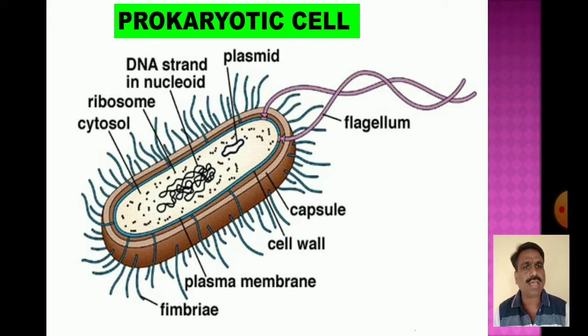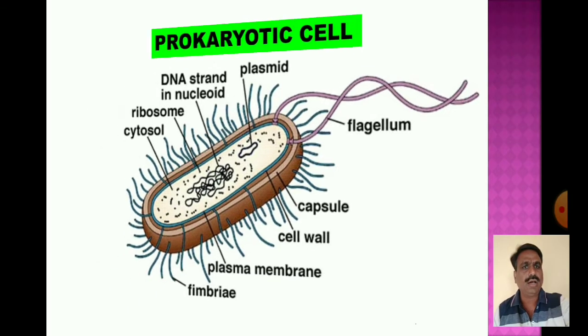The cytosol, capsule, cell wall, and cell membrane, called the plasma membrane, are also present. The cell wall is outside, next to it is the plasma membrane, and inside is the cytoplasm. In the cytoplasm, the DNA strand in the nucleoid is scattered, along with ribosomes and plasmids. A plasmid is an additional circular chromosome. Fimbriae are also present as outgrowths. These are the prokaryotic cells.